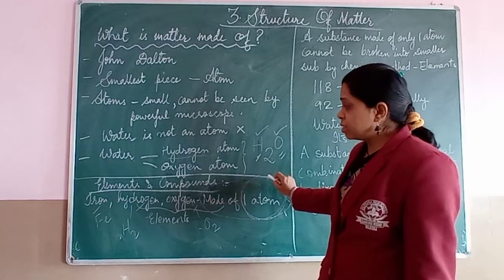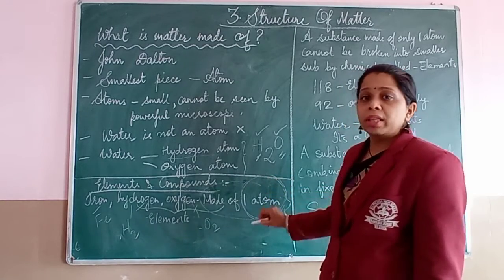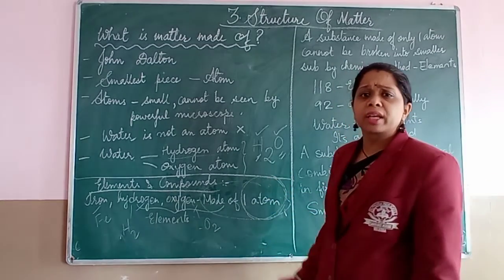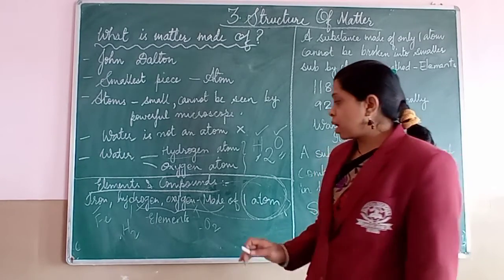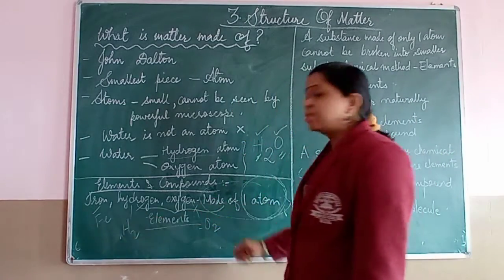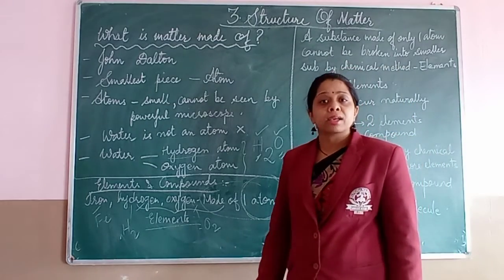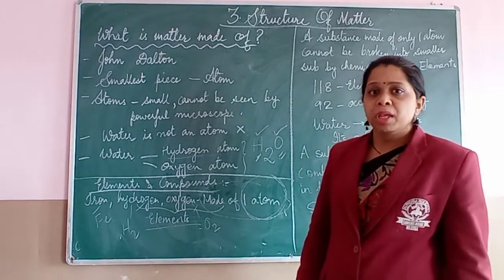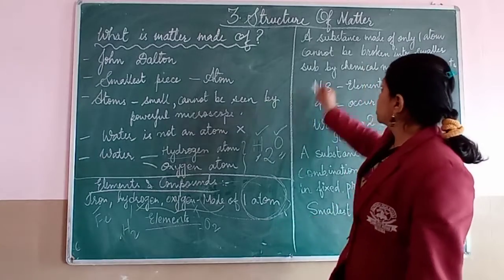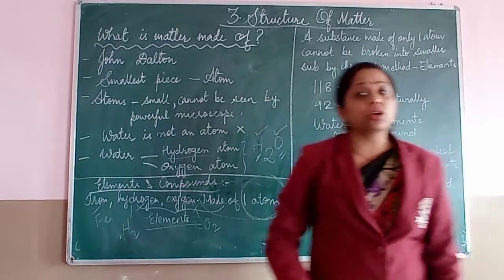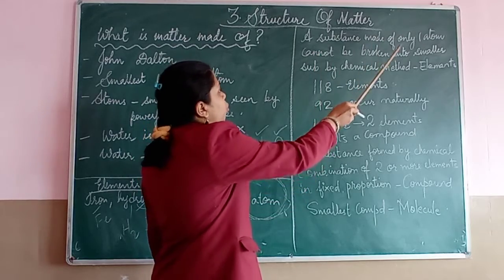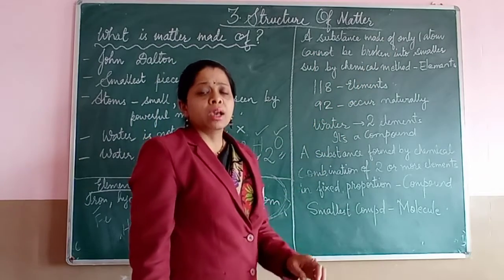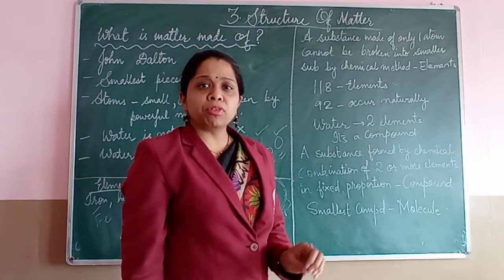When various things consist of only one atom, such substances are called elements. I am repeating, what is the definition of an element? A substance made up of only one atom.